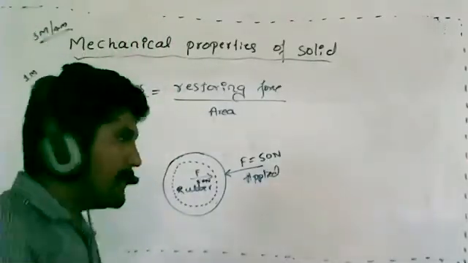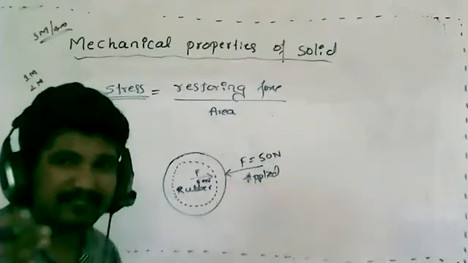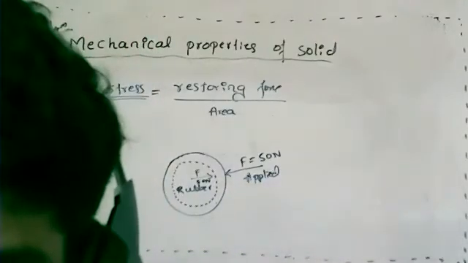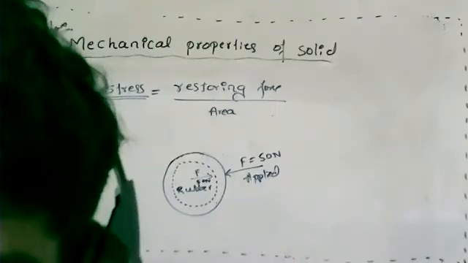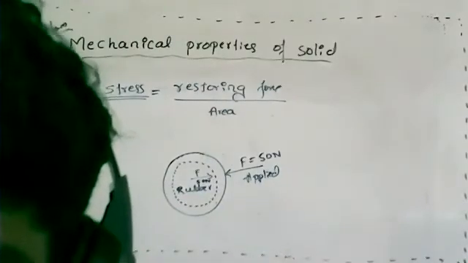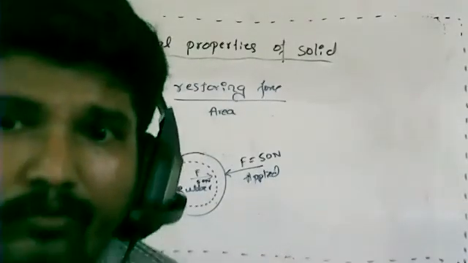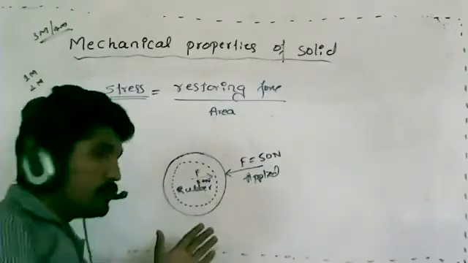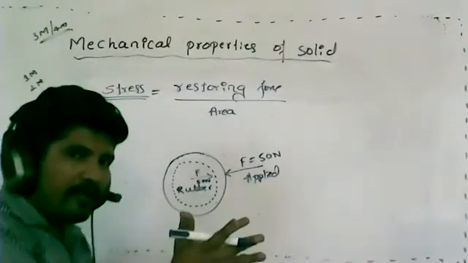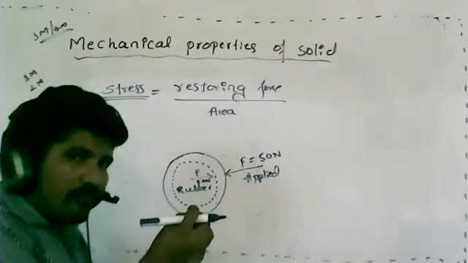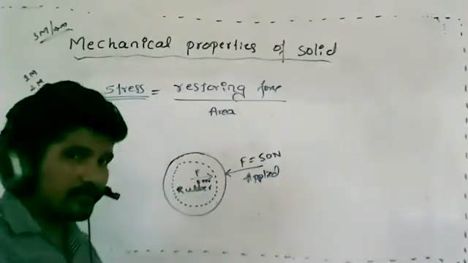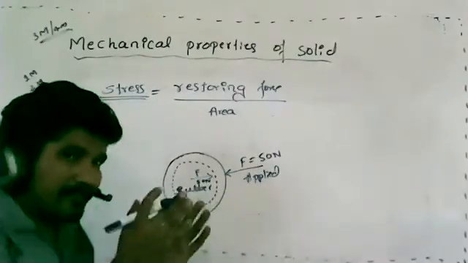Remember, let me explain. See, once I apply a force, the intermolecular distance will vary. Due to that, the body will get compressed, the body will change its shape and size.